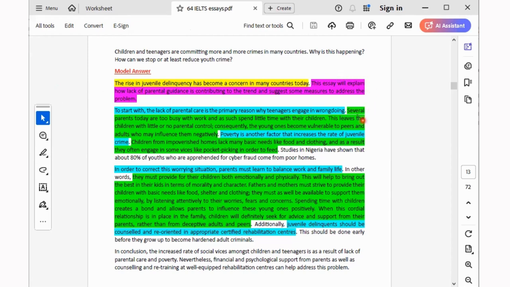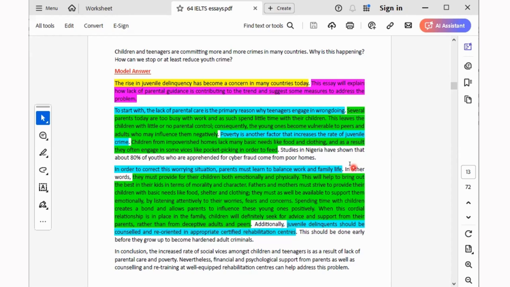So how many lines should this person write to make up 250 words? This person should write a minimum of 15 lines. A minimum of what? 15 lines.